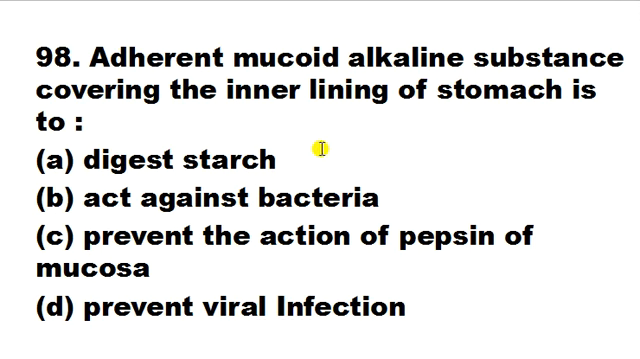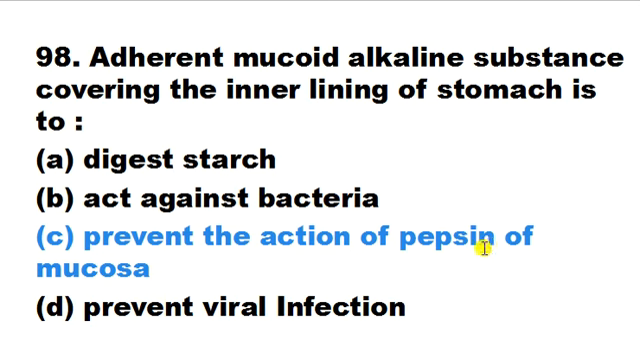So here the correct answer would be C. It prevents the action of pepsin on the mucosa. So why is it so? Because the adherent mucoid lining, the adherent mucoid alkaline substances that cover the inner lining of the stomach, is to prevent the action of pepsin on the mucosa. Otherwise what will happen? An ulcer will develop, because it protects the mucous epithelium of the stomach from acid release.